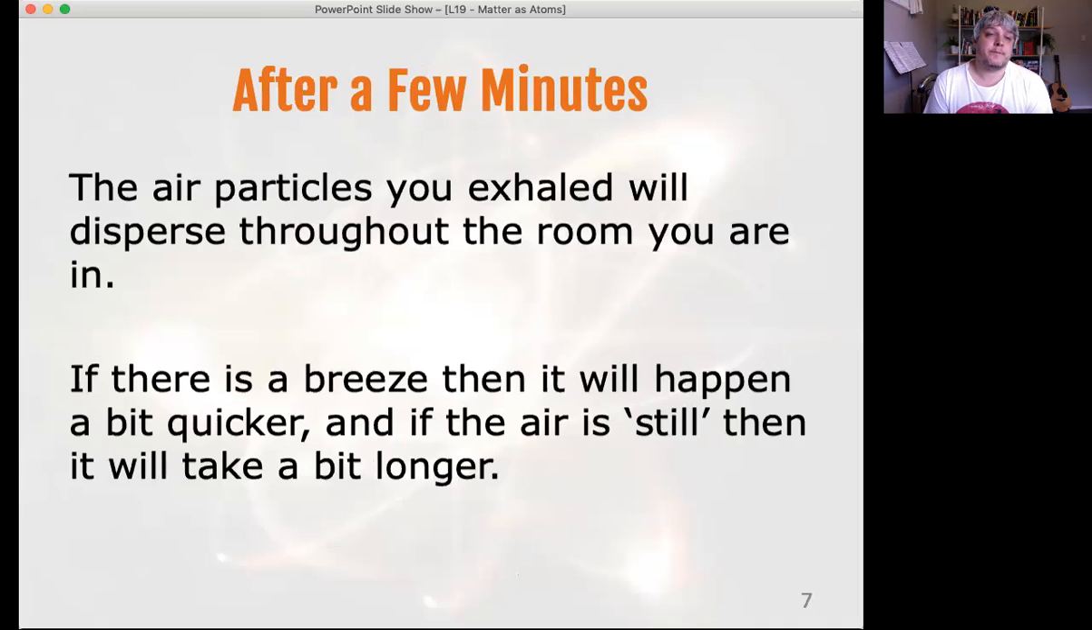After a few minutes, those air particles you exhaled will disperse throughout the room you are in. This is assuming you're inside in some kind of room. If you're outside, obviously they'll disperse throughout the entire environment. If there is a breeze, so if you've got a window or a door open and there's a bit of airflow, then they will disperse a bit more quickly. If you're shut up in a room that's got fairly still air, then they'll take a bit longer to disperse, but they will still disperse. They'll spread out throughout the whole room.